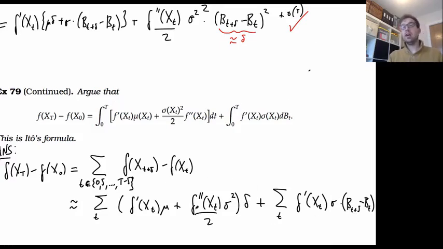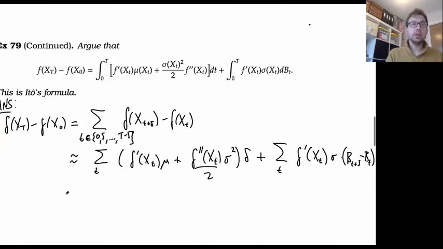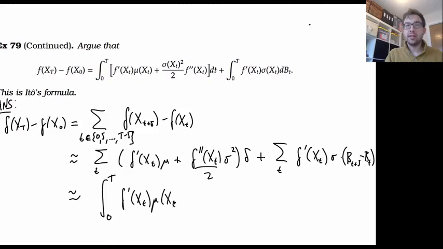So now I've just substituted this expression into here. We know that if I have some function times delta and I sum it up, I'm effectively taking the Riemann-Stieltjes summation, so it should converge, or at least be approximately equal to, the integral from 0 to t of f dashed of x of t times mu of x of t plus half f double dashed of x of t times sigma of x of t squared, dt.